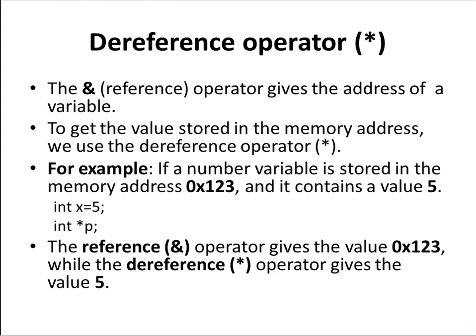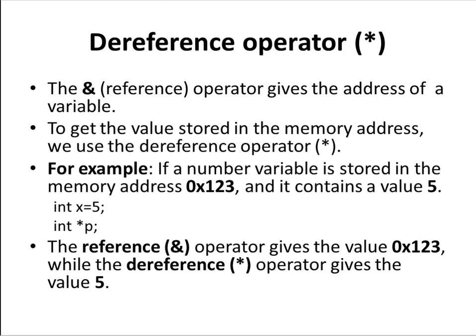To get the value stored in that address or memory location of that variable or pointer, we use the dereference operator. This star operator is also called the value at address operator, meaning the value that this address contains.